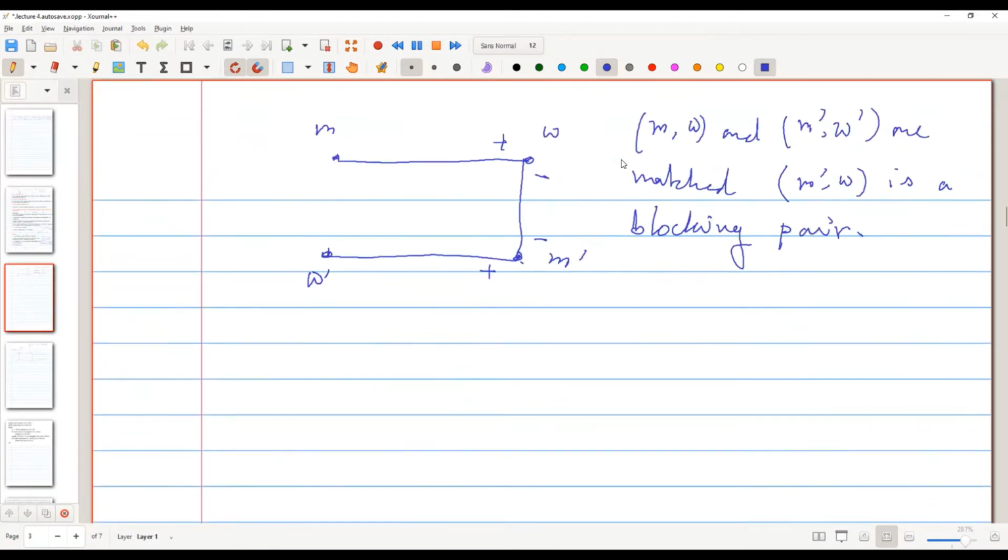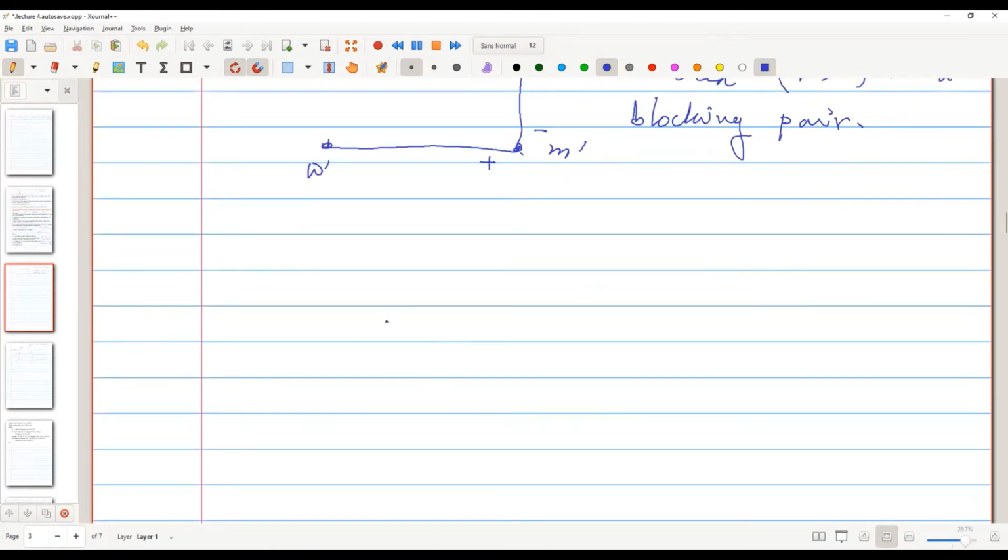A blocking pair is an unmatched edge. Suppose we are given an instance and we have a matching. Suppose there is an unmatched edge M, W, such that the partner of M is W prime, and the partner of W is M prime. The curly edges are in the matching and the straight edges are not.